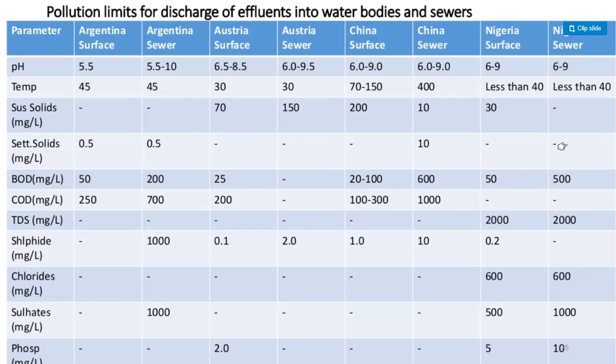Here sulfide, Argentina sewer 1000, Australia surface 0.1, Australia sewer 2.0, China surface 1.0, China sewer 10, Nigeria surface 0.2, and chlorides milligram per liter 600, Nigeria surface 600, Nigeria sewer 600. So sulfates milligram per liter, Argentina sewer 1000, Nigeria surface 500, and Nigeria sewer 1000. So phosphorus 2.0 Argentina surface and the Nigeria surface 5, Nigeria sewer 10.